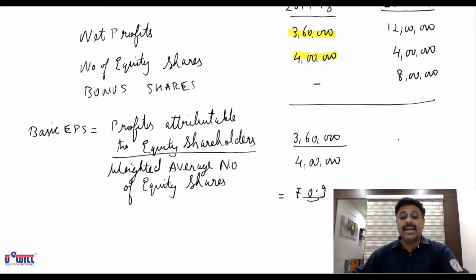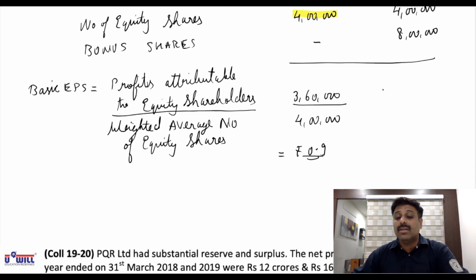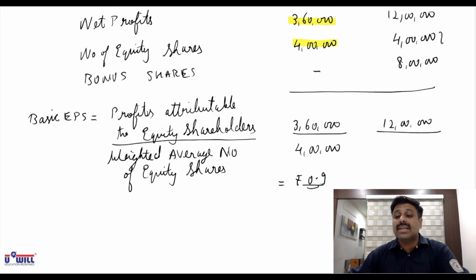Same way for the current year. What are the profits attributable? 12 lakhs. And what are the number of shares including bonus shares? 8 lakhs plus 4 lakhs. Can I say 12 lakhs are the total number of shares?